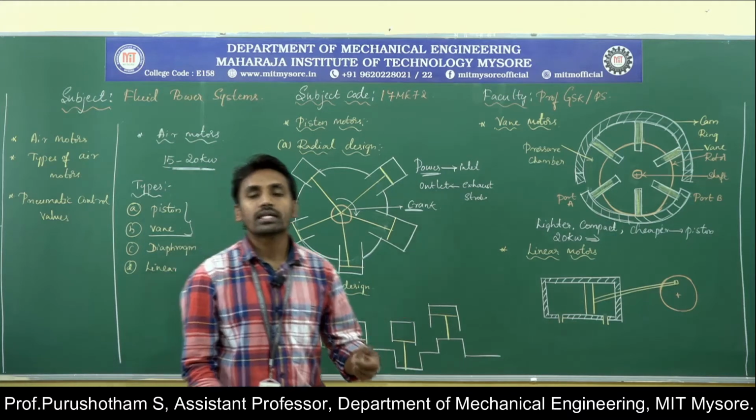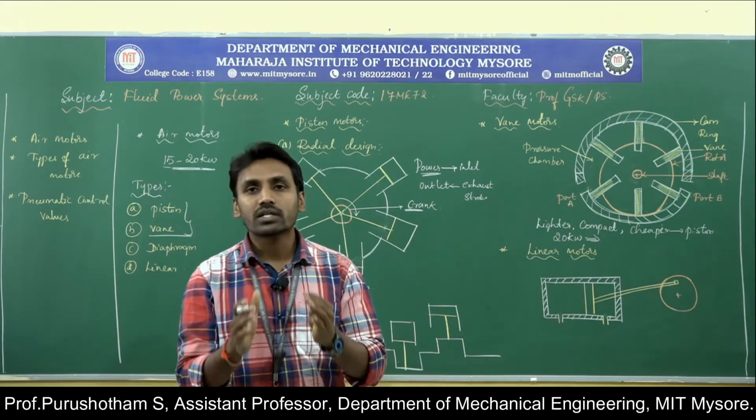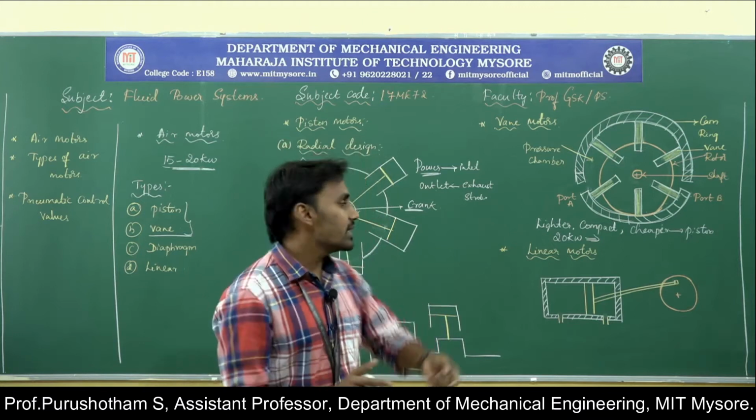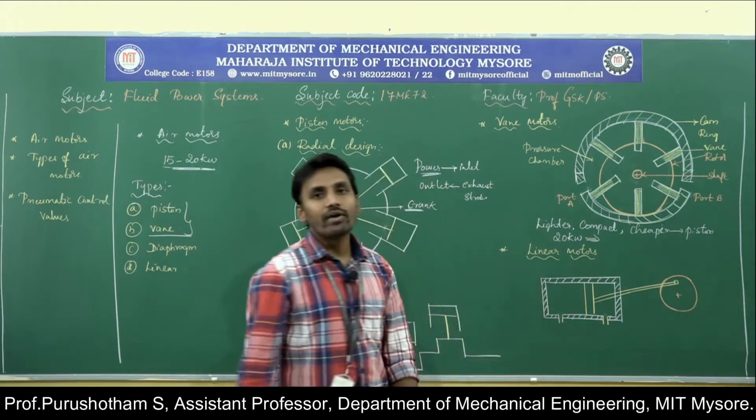That means for the given weight of the components, we are going to produce high power by using vane motors.